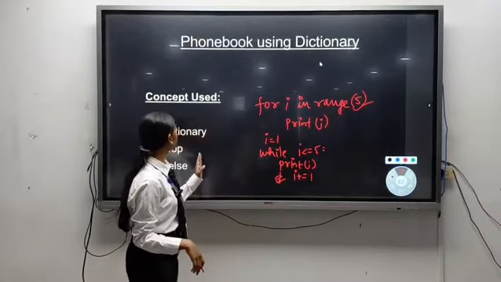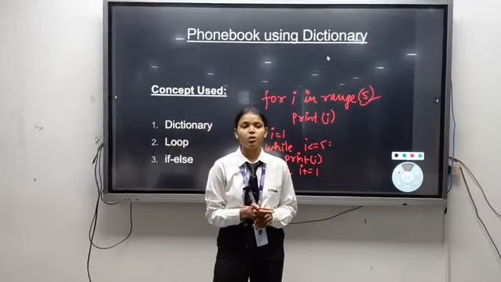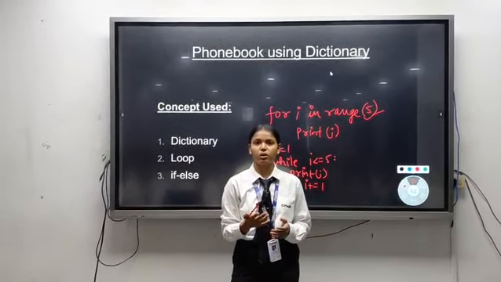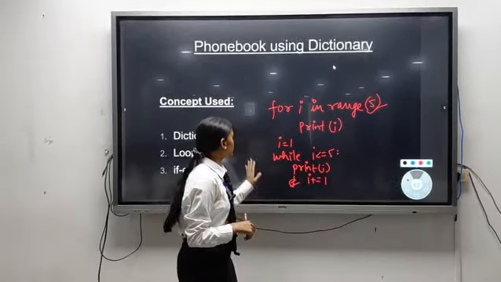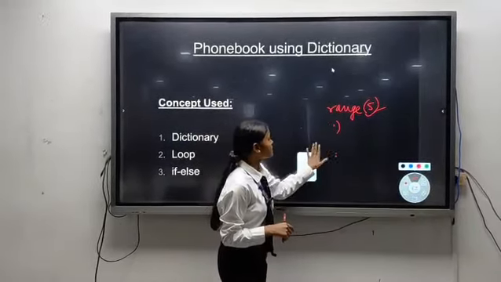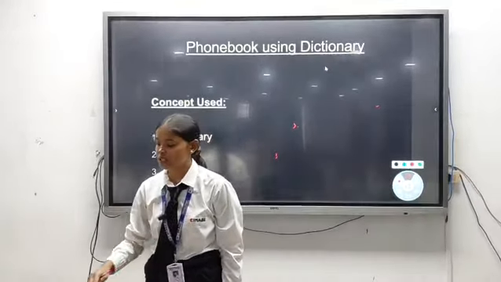Now our third concept is if else. If else is used when the code wants to check a condition and then execute the code. Now let's see our code, which is phone book using dictionary.